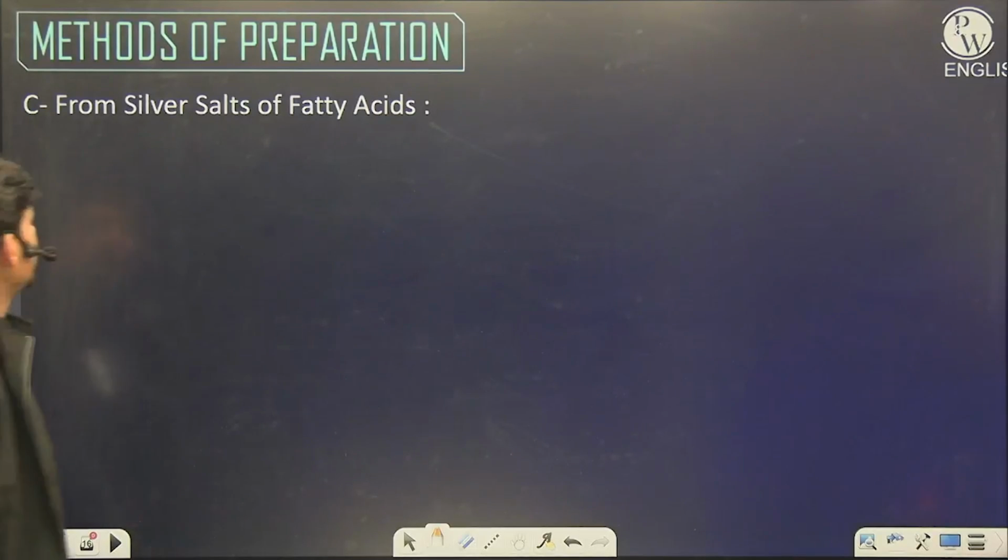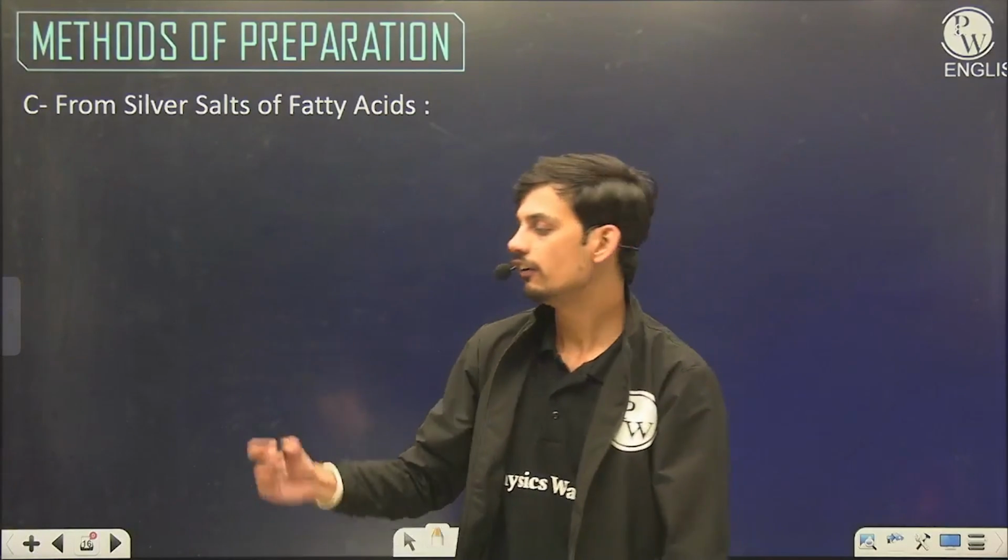Now the next method of preparation is from silver salts of fatty acids.